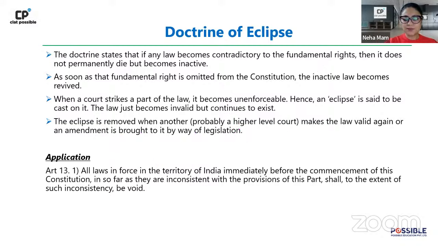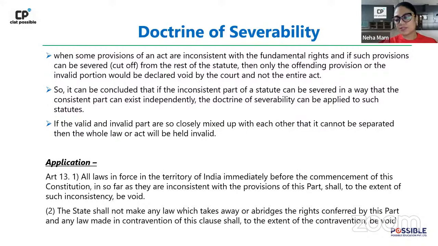Next we have the doctrine of severability, right? Both these doctrines, whether you talk of the doctrine of eclipse or the doctrine of severability, are derived from and applied under Article 13. Article 13 is our second article on the chapter of fundamental rights. Anybody remember which is the first article on the chapter of fundamental rights? Since we are doing constitution doctrines, we can do a little revision along the way. I think it will come in handy for everybody.